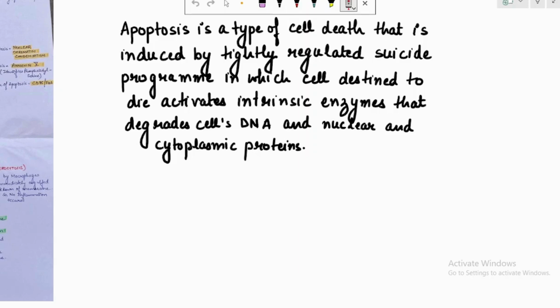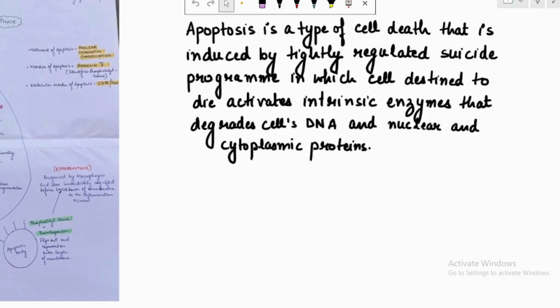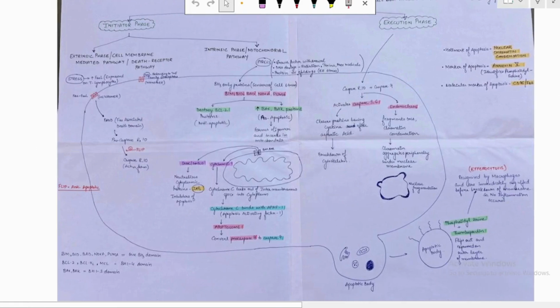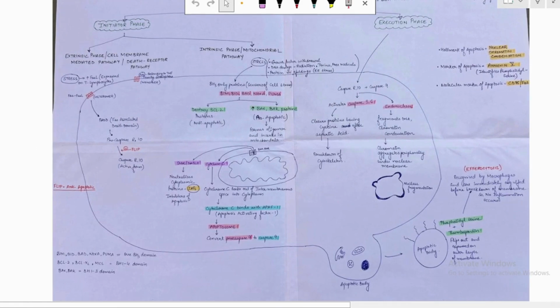In short, it is the programmed cell death, which is ATP mediated and induced by the intrinsic enzymes. These intrinsic enzymes lead to the degradation of the cell's DNA and nuclear and cytoplasmic proteins. Here I'll let you know what the intrinsic enzymes are and how they are activated. The main thing we have to learn in apoptosis is what the caspases are and which caspases lead to the activation of the enzymes.